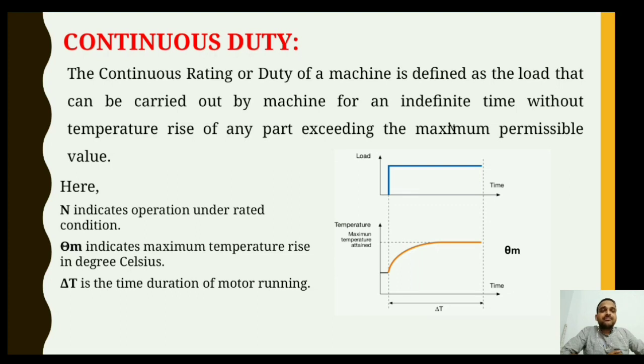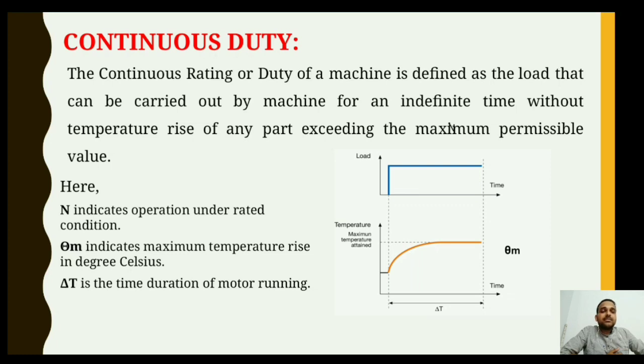As you can see from the figure, the upper one in blue color shows the load rating of the machine varying with respect to time. In the figure below, you can see the maximum value of temperature, which is denoted by theta m.